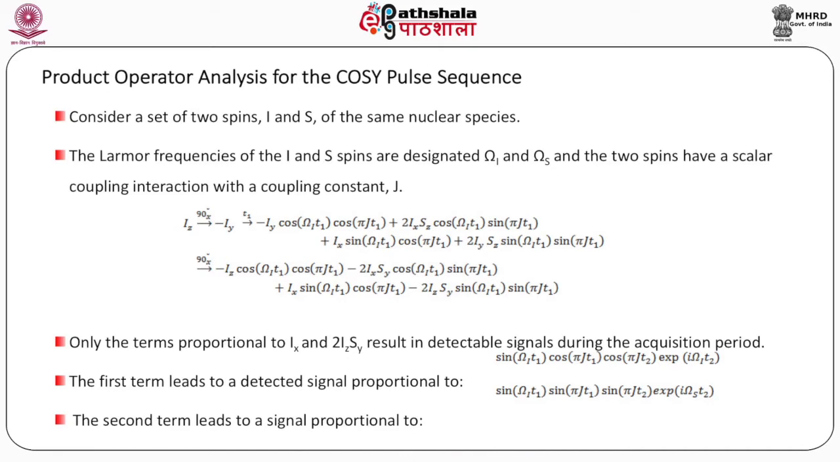The first term leads to a detectable signal proportional to sin omega I t1 cos pi J t1 cos pi J t2 exponential i omega I t2. The second term leads to a signal proportional to sin omega I t1 sin pi J t1 sin pi J t2 exponential i omega S t2.